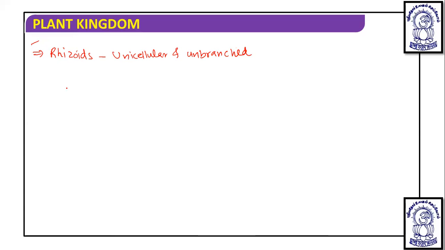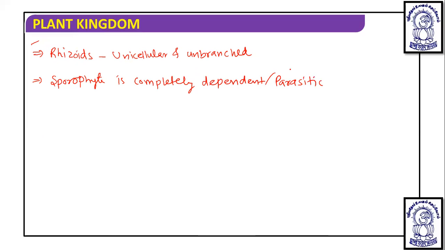Apart from this, here in liverworts, it is known that the sporophyte is completely dependent or parasitic on the gametophyte.